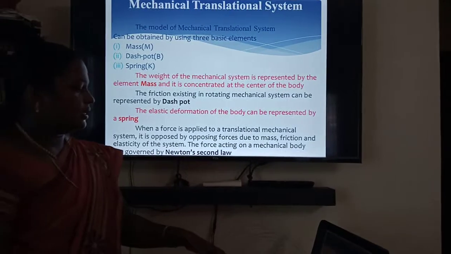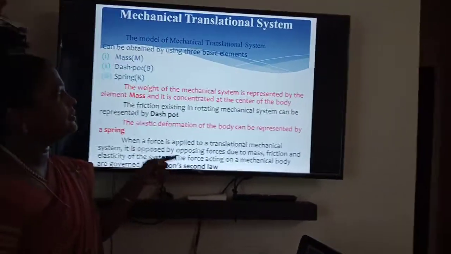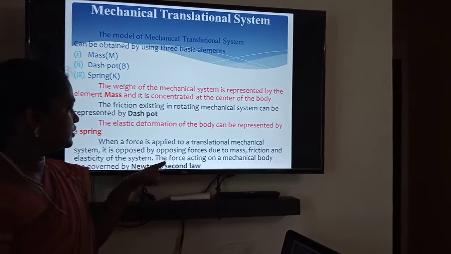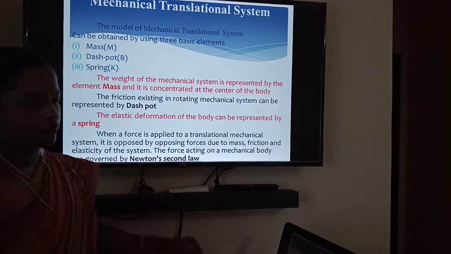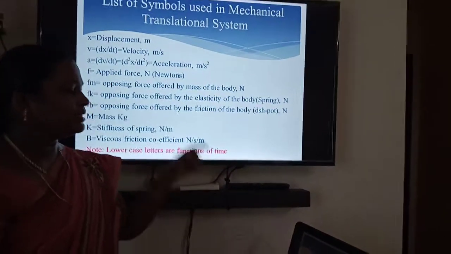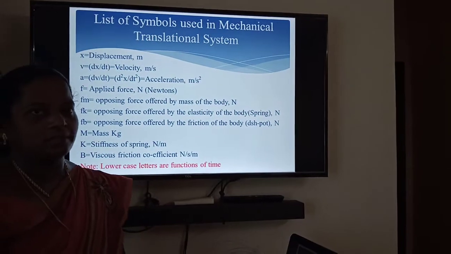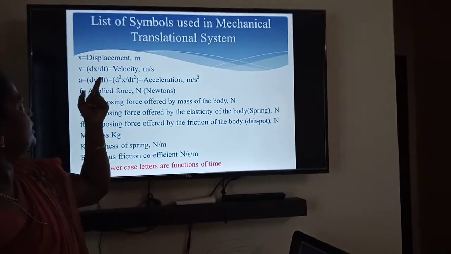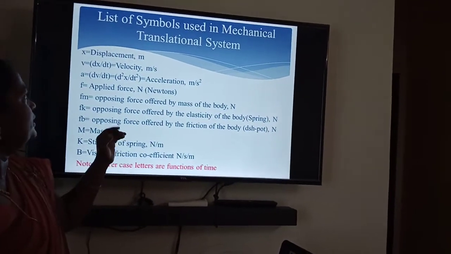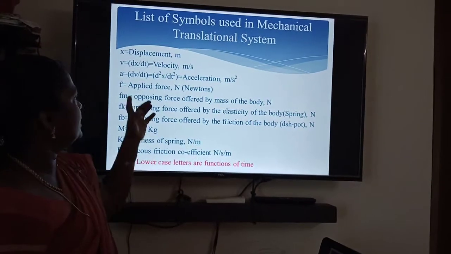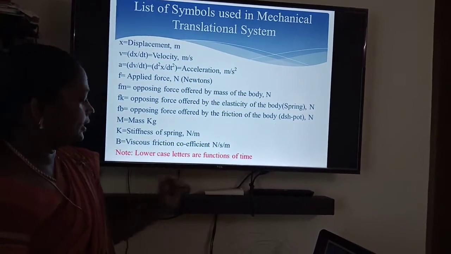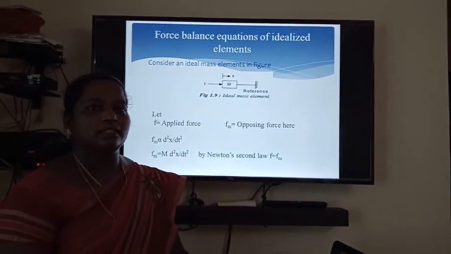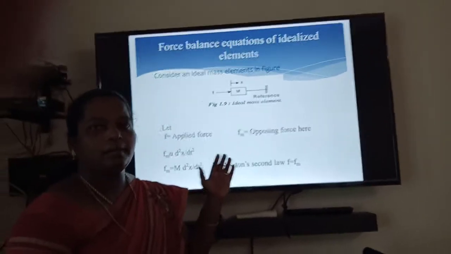Next, Newton's second law is going to be used for framing the mathematical equations. These are the symbols used in the mechanical translational system. What is important here is displacement: x is the displacement, velocity is equal to dx by dt, and then acceleration. These formulas you all know from the basic classes. Next we are going to frame the force balance equations of the above said basic elements.